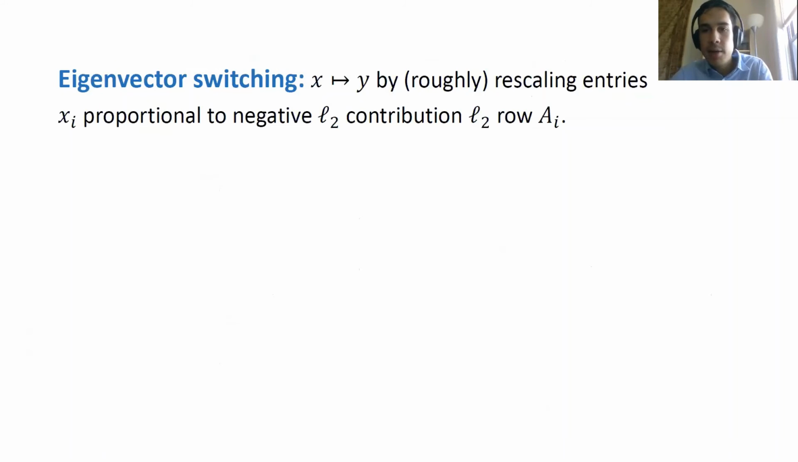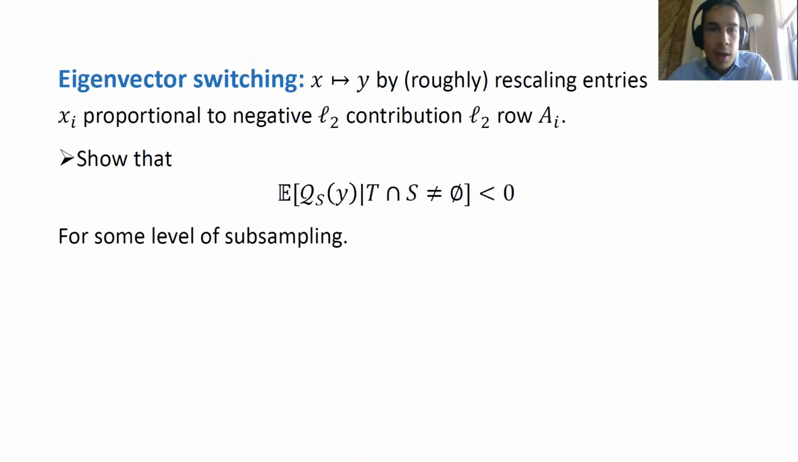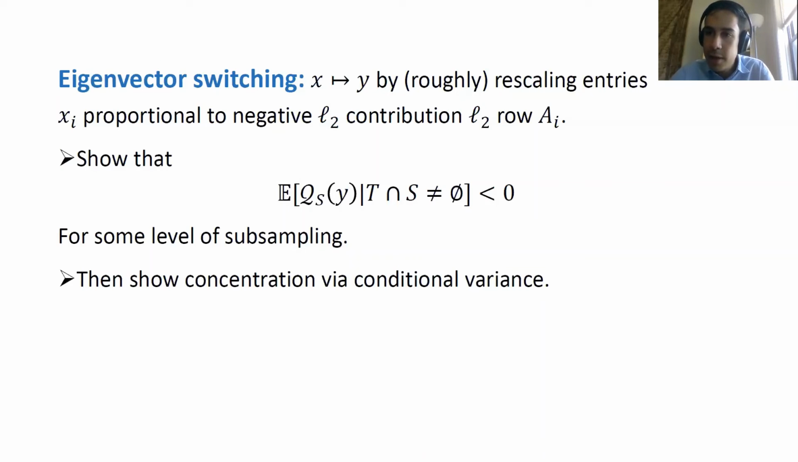And roughly what we're doing here is designing a mapping from our original eigenvector x to another eigenvector y, which will correspond to some rescaling of the entries by the L2 norm of the negative mass of those rows. And what we're able to show is that, conditioned on our sample intersecting the small subset of heavy rows, we can show that the quadratic form with this new switched direction is negative for some level of sampling in expectation. Furthermore, we can use the conditional variance and some further computations to show concentration of this random variable at the right level of subsampling. And this will give us our 1 over epsilon algorithm.